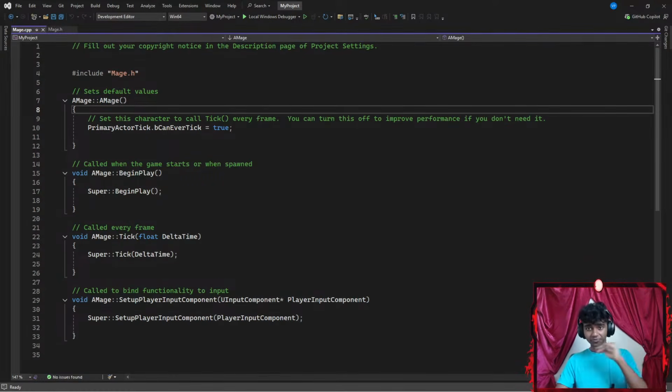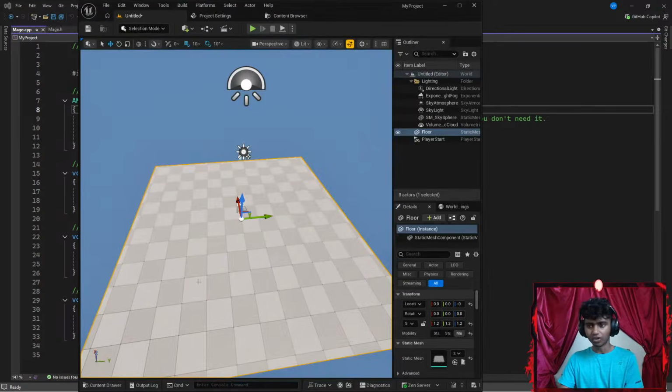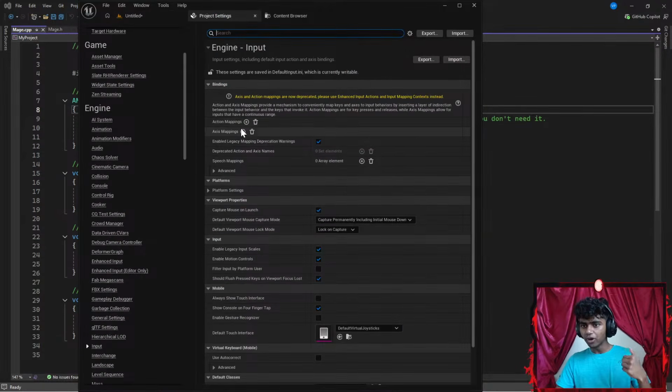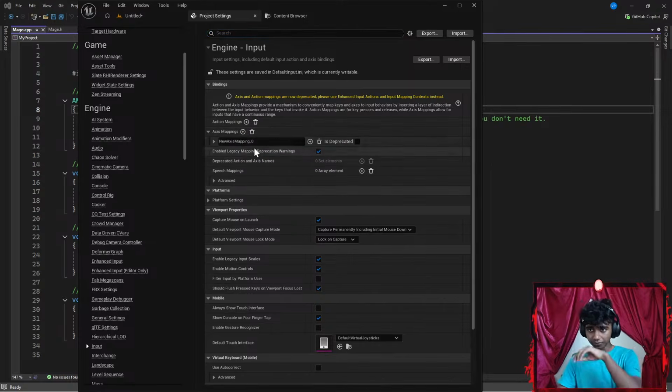Okay, so I get my C++ file here and my header files here. Now let's go ahead and add movement. But before I actually add movement, I'm going to get my Unreal Engine here. I'm going to go to Project Settings, then Input. I'm going to add a few axis mappings.